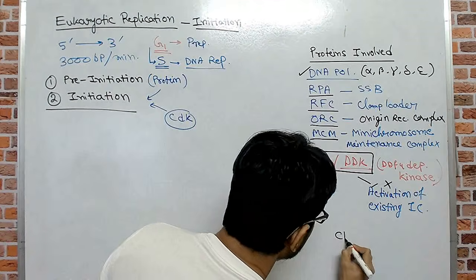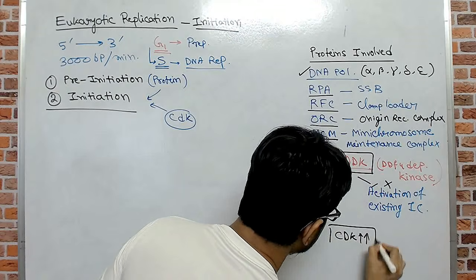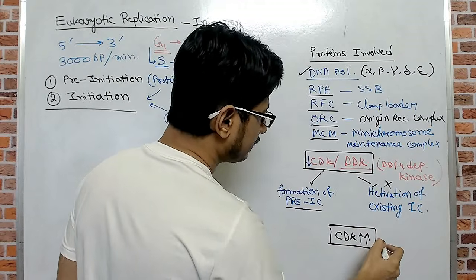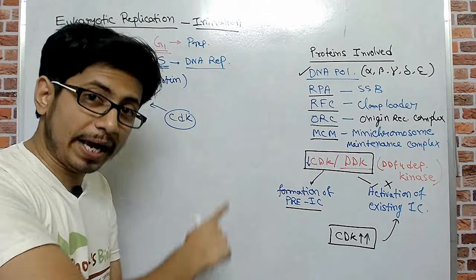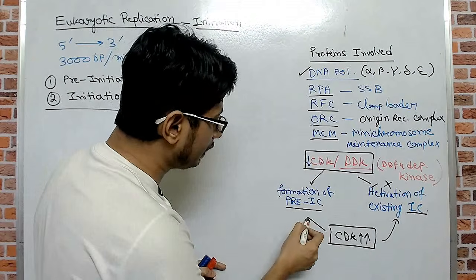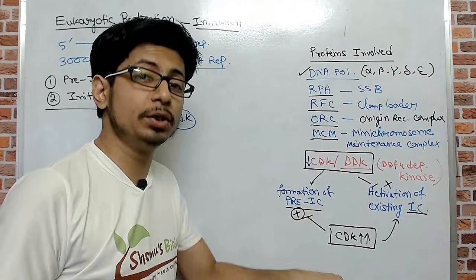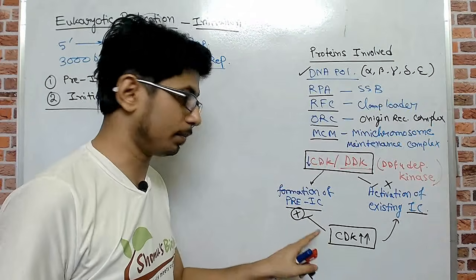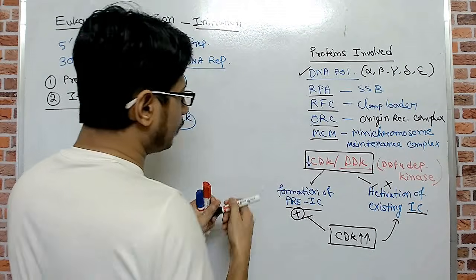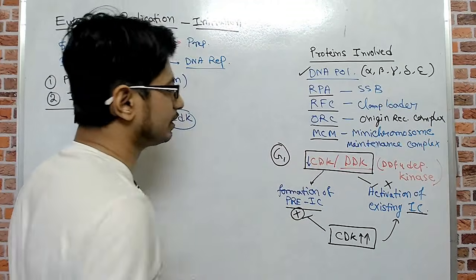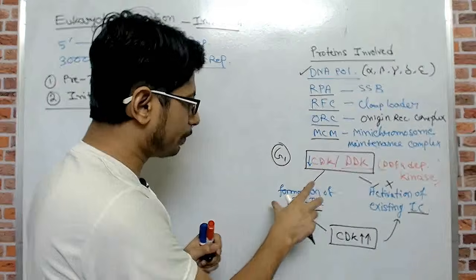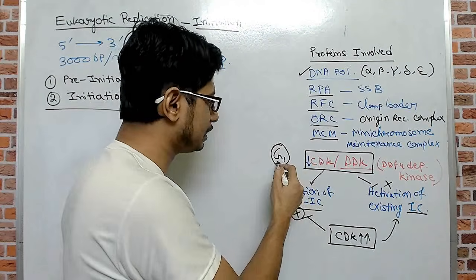When the CDK activity is high inside the cell, the CDK signals the conversion of the already existing pre-initiation complex into the initiation complex, while it will inhibit any further formation of new pre-initiation complex. Okay, so I think you got the idea. At the G1 phase, the CDK concentration was low, so due to the low CDK concentration, the formation of new pre-initiation complex begins in the G1 phase.